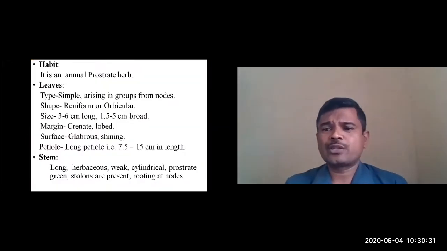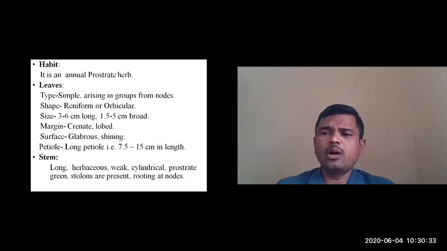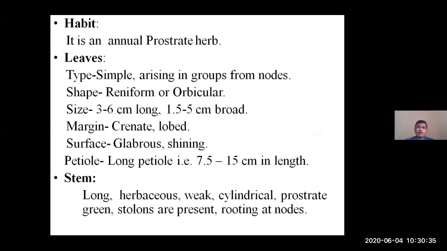So it is an annual prostrate herb. The Swarupa of Mandukaparni is an annual prostrate herb. Leaves are simple, arising in groups from the nodes, that is, the arrangement is cluster. Shape is reniform or orbicular. The size of the lamina, only the green expanded part, is 3 to 6 centimeter long and 1.5 to 5 centimeter broad.